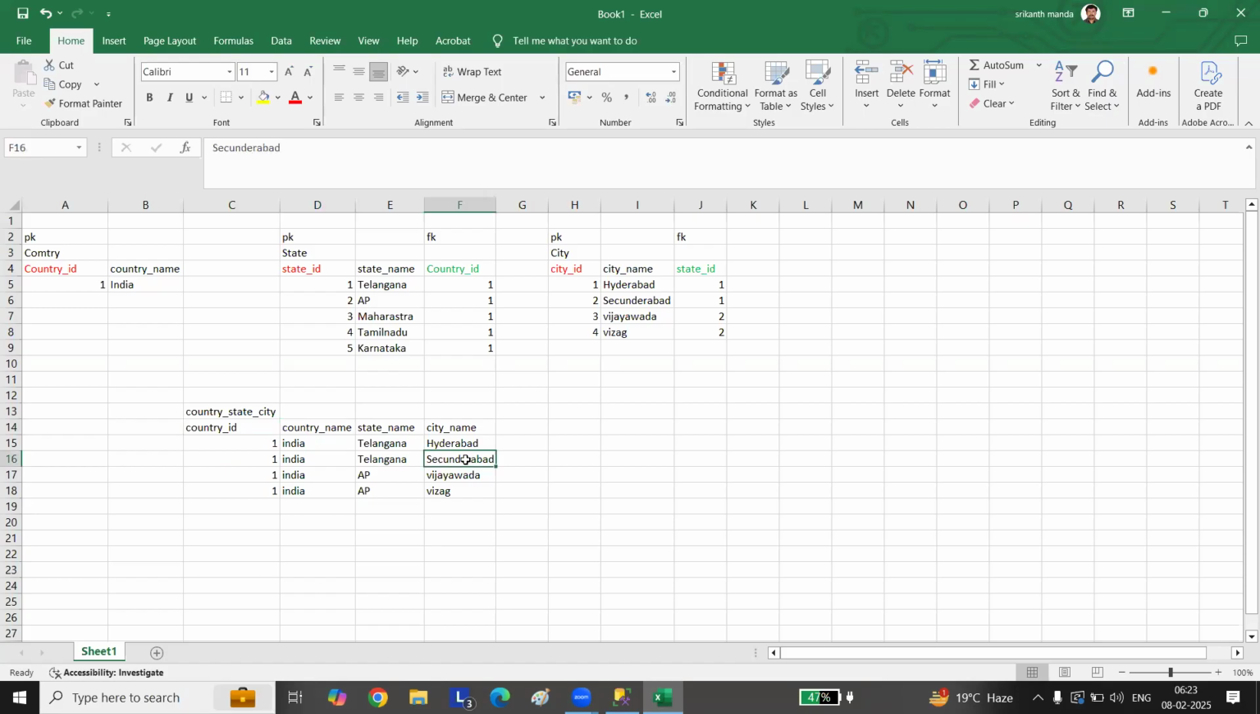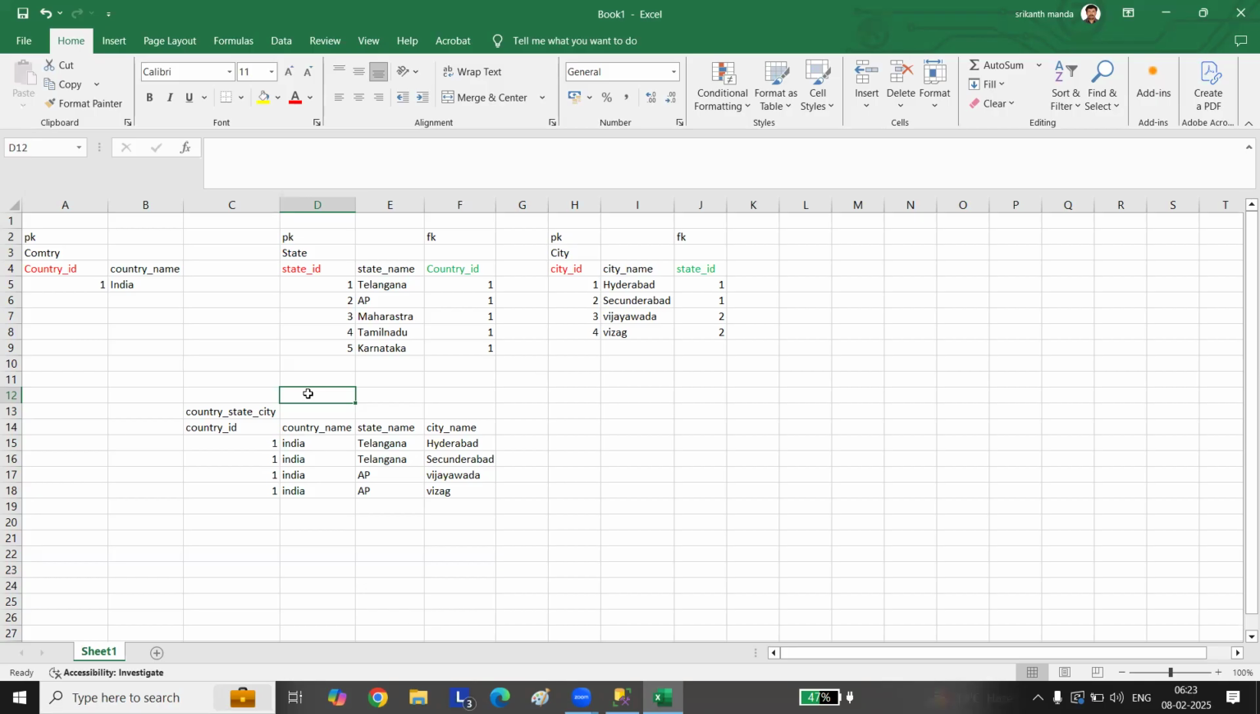So we have taken only 2 cities from Telangana. We have got 2 cities from Telangana, so I have given Telangana as a state name. 2 cities from Andhra, I have given AP as a state name. Right? Did you see this duplicate of data in a single table?